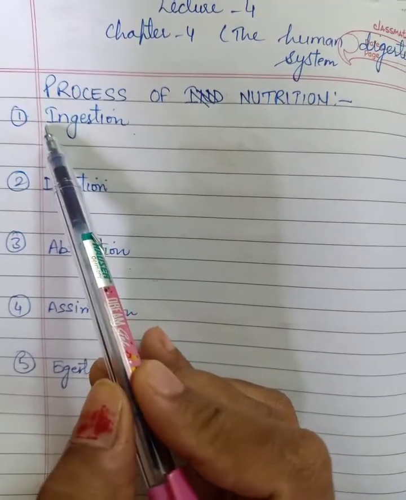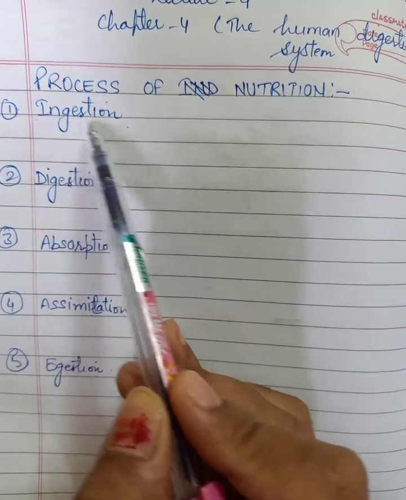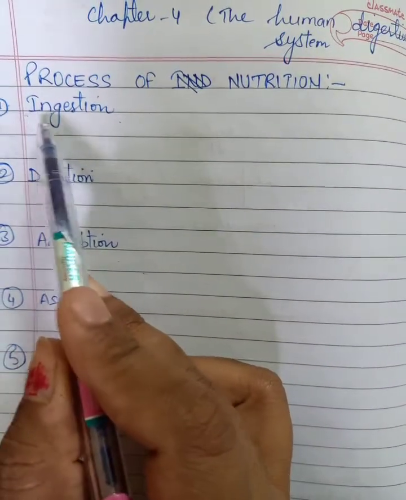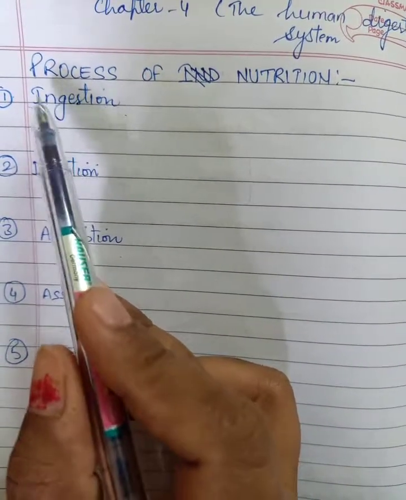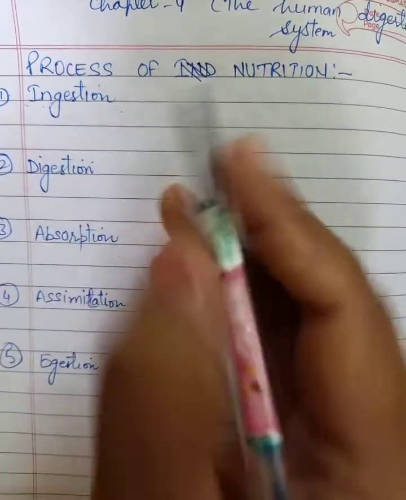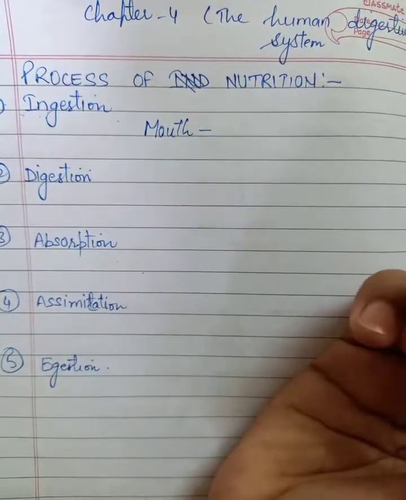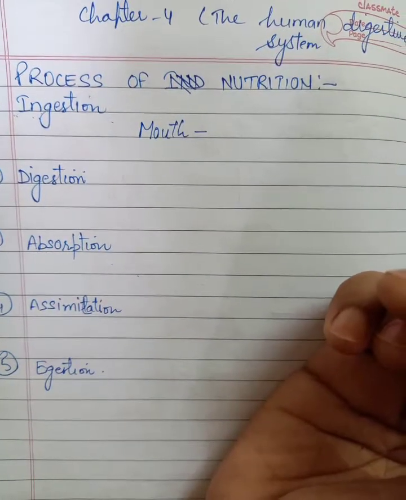The first process we are going to take is ingestion. Ingestion means when the food is going in. How does the food go in? The food goes in with the help of the mouth, which is the first part of the digestive system.